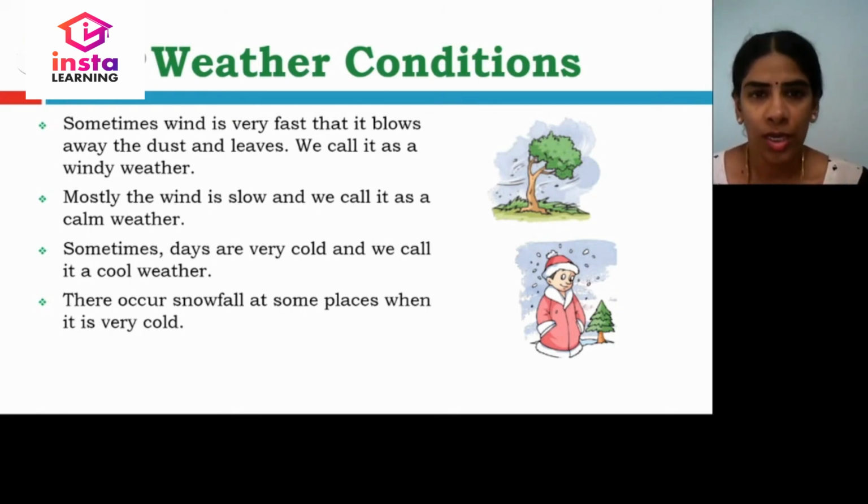So, when the wind is very fast, it blows away dust and leaves. We call it windy weather. When the wind is slow, we'll say it is calm weather. When the days are very cold, we call it cool weather. This takes place only in the snowfall.